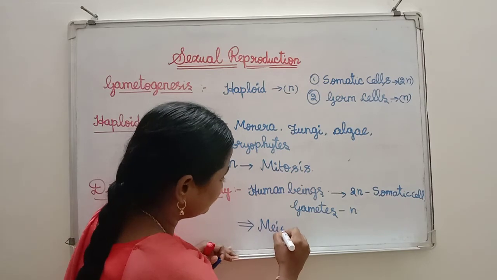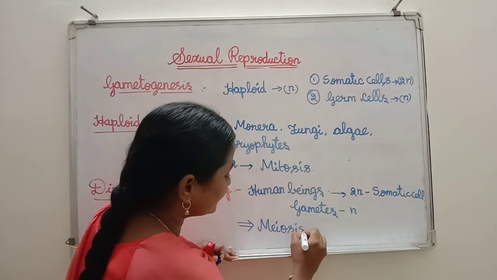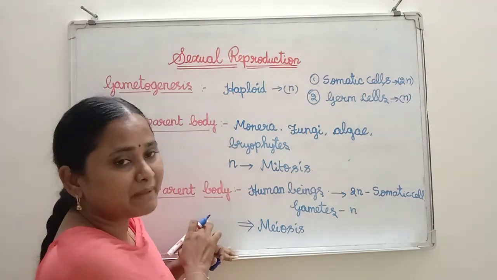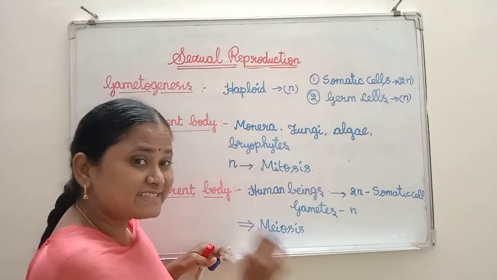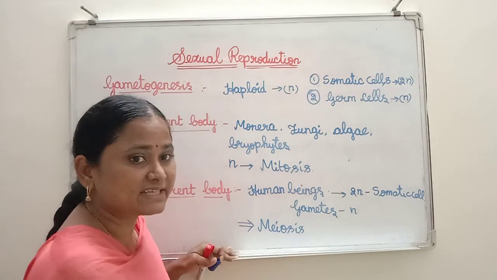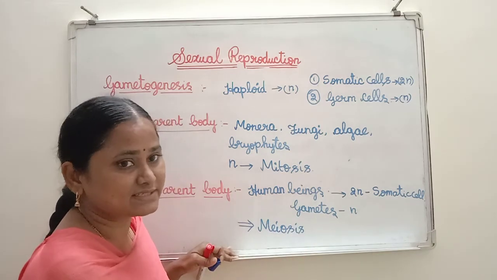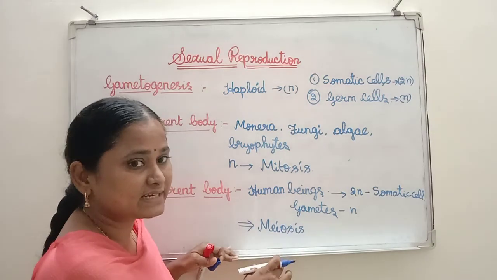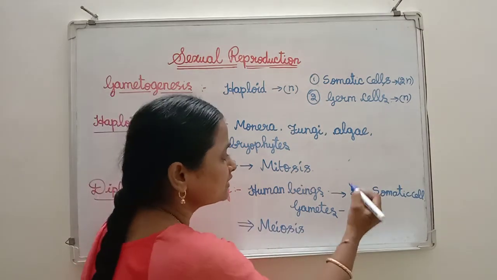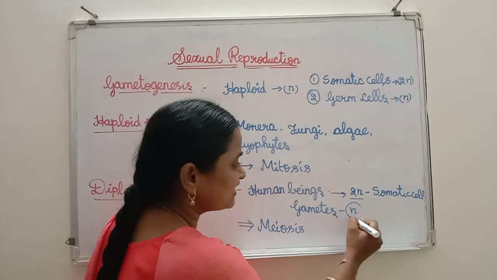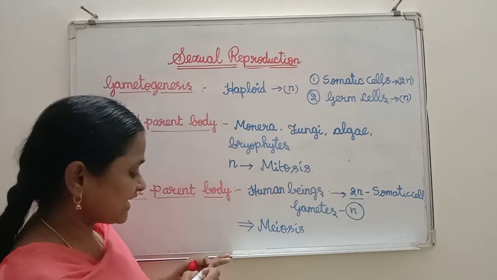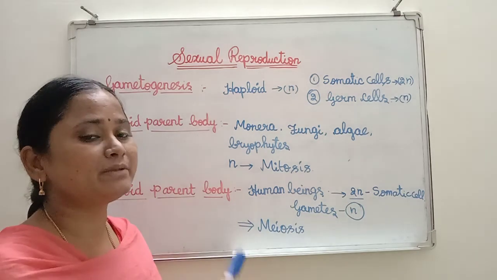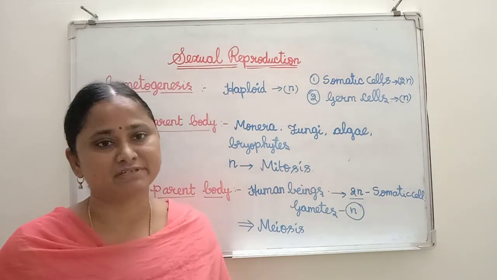Meiosis. Meiotic cell division takes place in a diploid parent body. The cells that undergo meiosis are meiocyte cells. These meiocytes undergo meiosis and produce haploid gametes from the diploid parent body. Like this, during gametogenesis, both male and female gametes are produced.